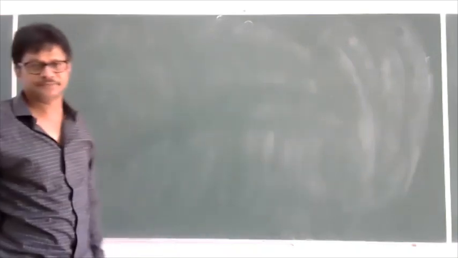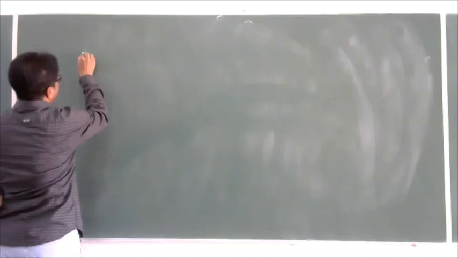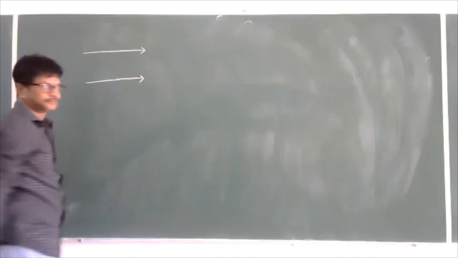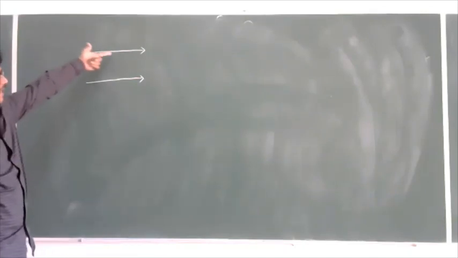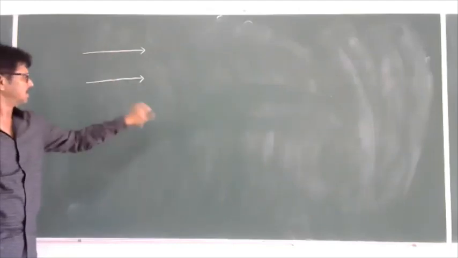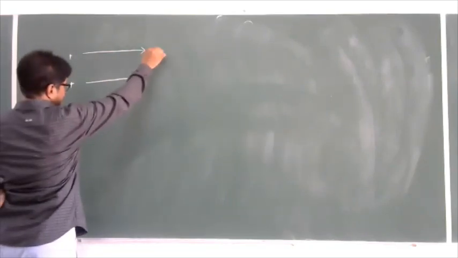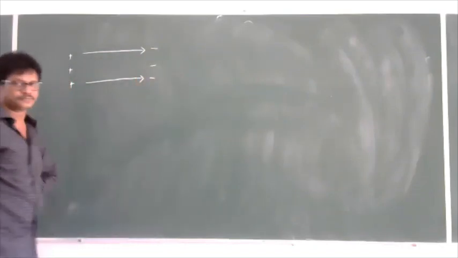Behavior of a charge in a uniform electric field. Now, I am considering a uniform electric field. Whenever I say electric field lines are parallel, straight and equally spaced, then it is a uniform electric field. Electric lines of force start from positive and end at negative.